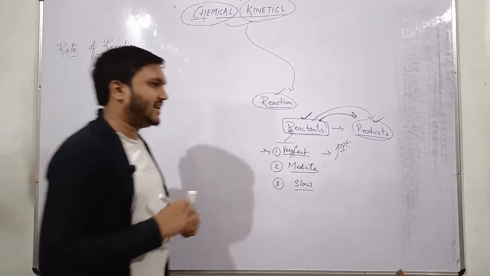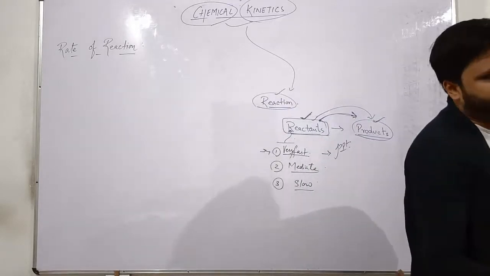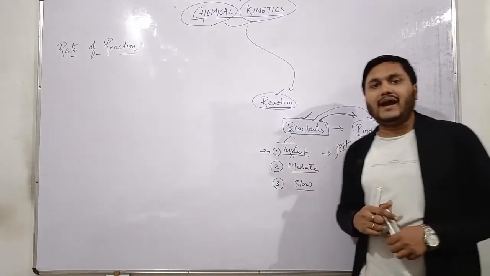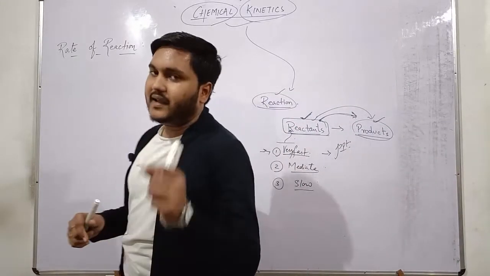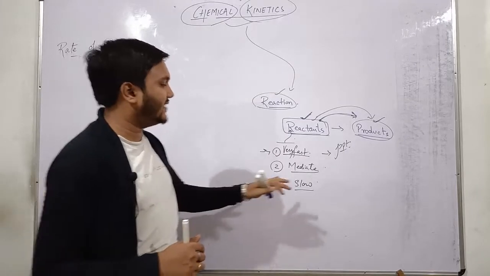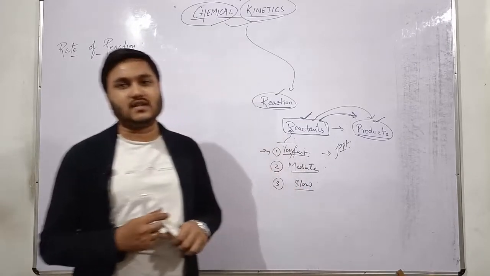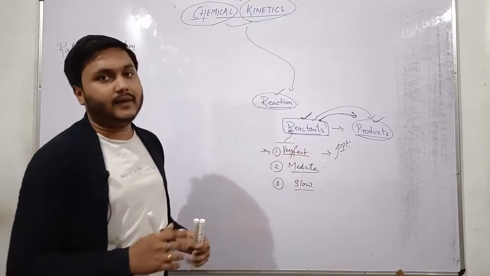The slow reaction takes more time to complete, like the radioactive decay. The radioactive decay of any radioactive material is considered a slow process or slow reaction because it takes so much time to complete.